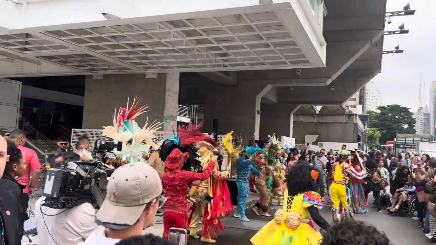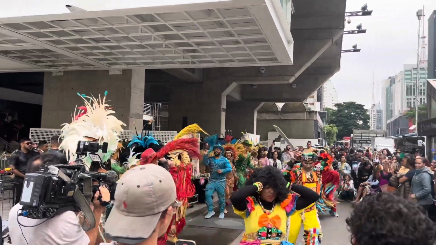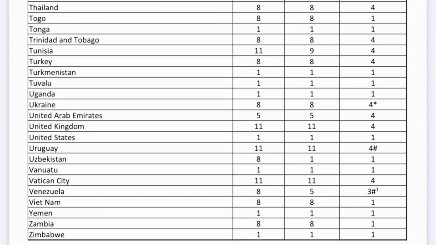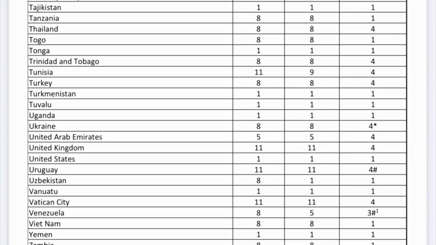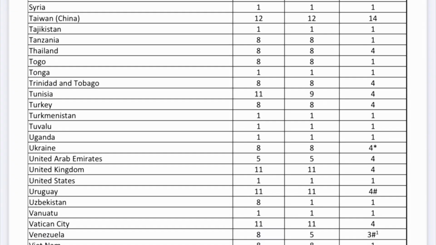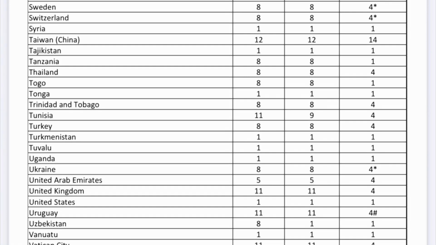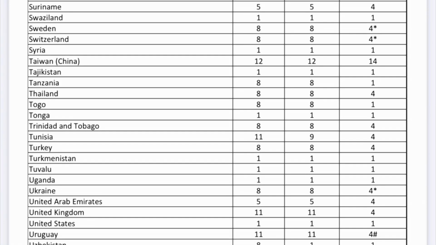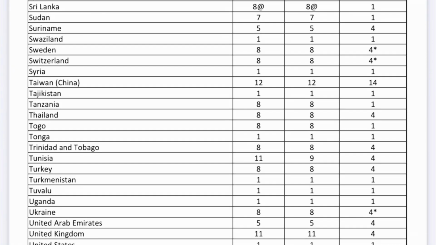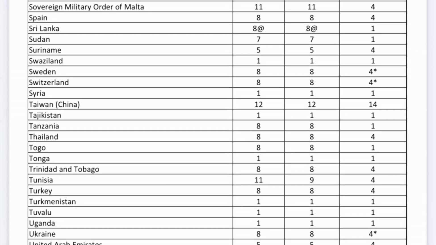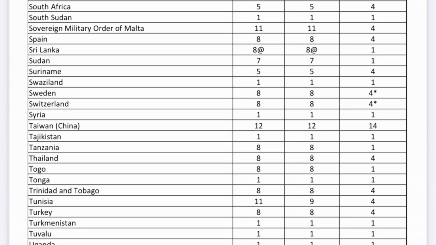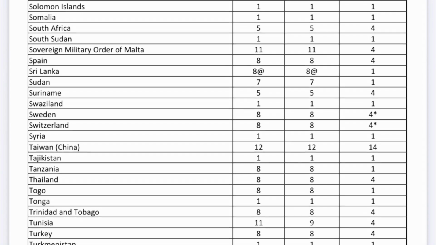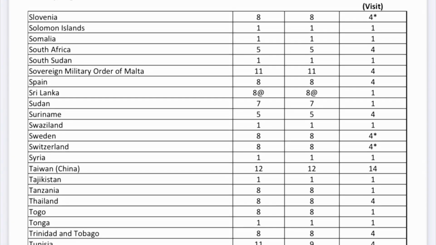Also, another thing to clear up as well, if you are a category 4 country, as we said at the start of the video, this video is for category 4 countries such as the UK, Ireland, South Africa, Russia, Spain as well. The rule is that you can come to Brazil and spend 180 days in Brazil over a 365-day window. So let me give you a real example.